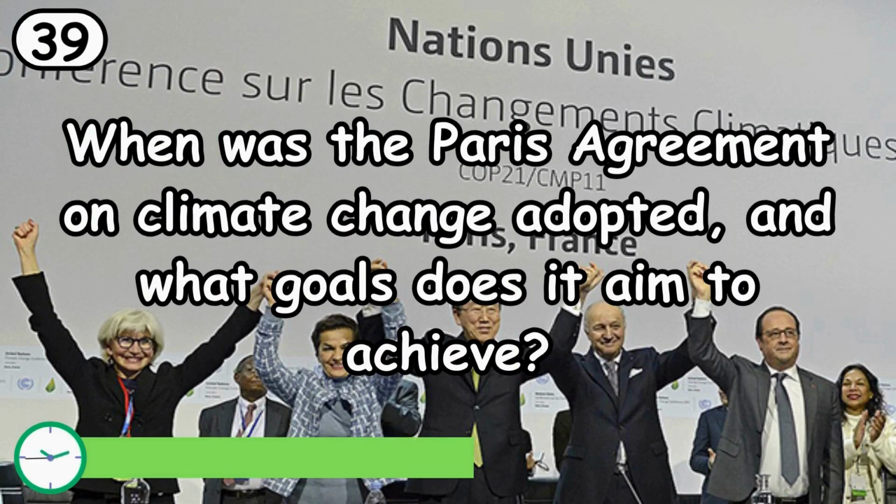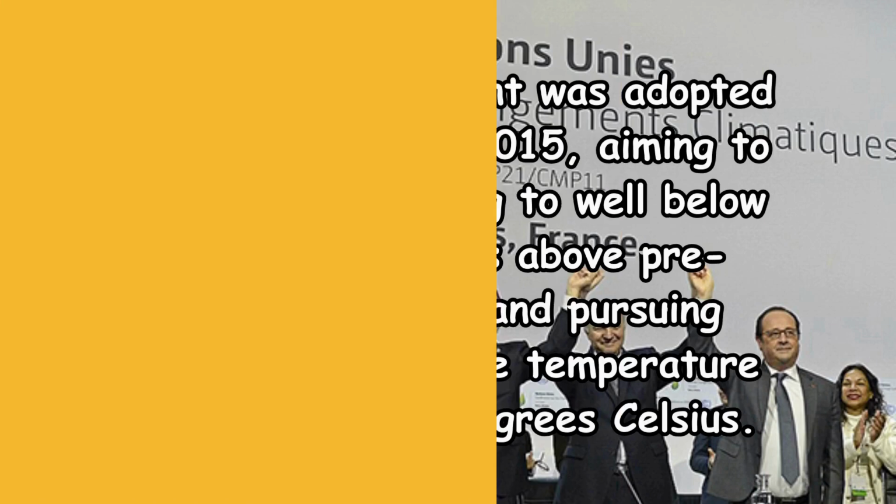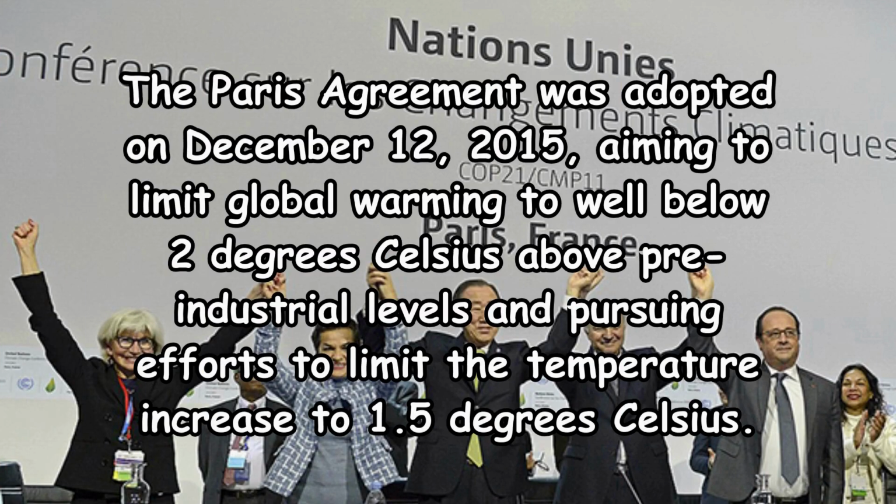When was the Paris Agreement on climate change adopted, and what goals does it aim to achieve? The Paris Agreement was adopted on December 12, 2015, aiming to limit global warming to well below 2 degrees Celsius above pre-industrial levels and pursuing efforts to limit the temperature increase to 1.5 degrees Celsius.